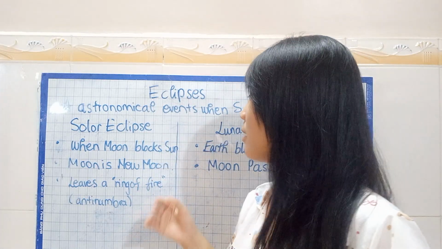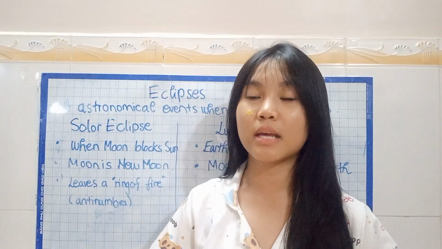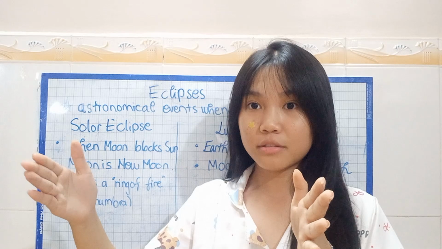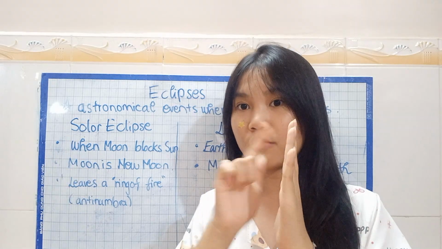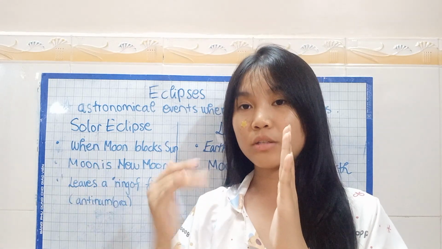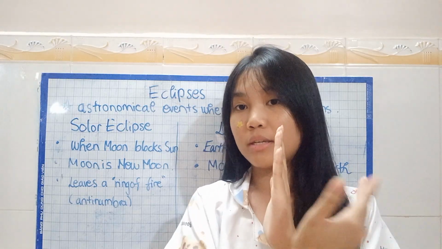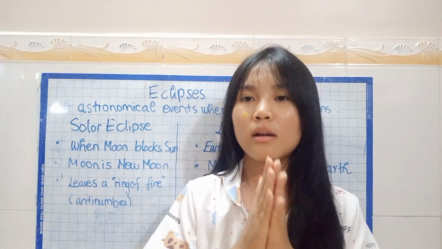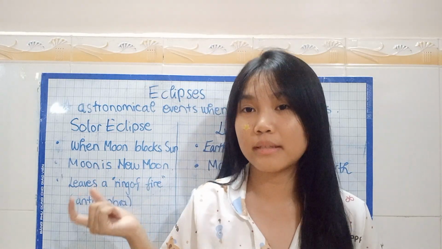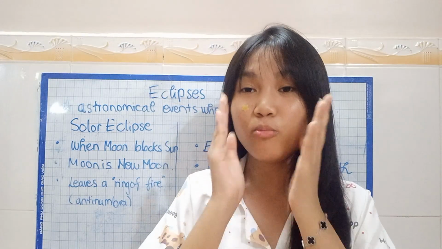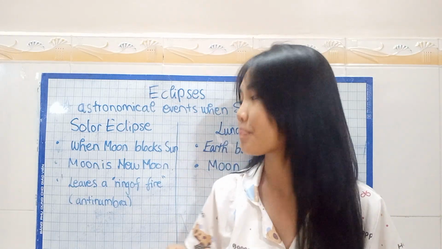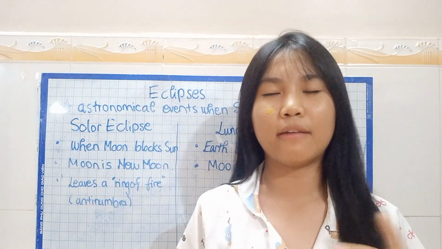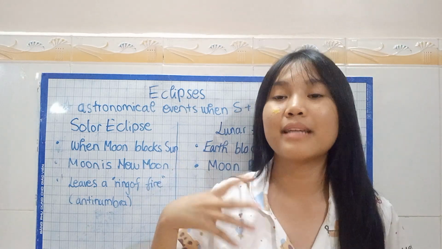Here's the thing. We all know the new moon is when the moon is completely dark, right? That is when here's the moon and here's the sun, so only this side of the moon is lit. That's when the new moon happens, and when our earth is here, we are able to see the new moon. Of course it needs a new moon, but that new moon must be right in the very middle. You might ask, usually the moon and the sun stay like that for us to have what's called a new moon, right? But that's not the case.